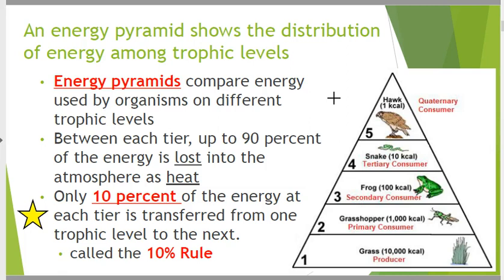We call this the 10% rule because 10% is all you get. If the cow eats the grass and you eat the cow, you're getting 10% of what the cow got. The cow is only getting 10% of what he or she ate. It's not a lot. Not a lot of energy. It's why we eat so much.